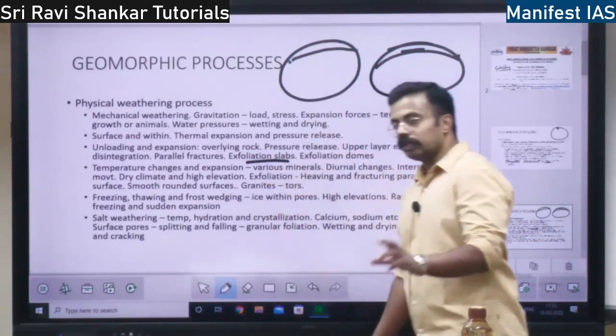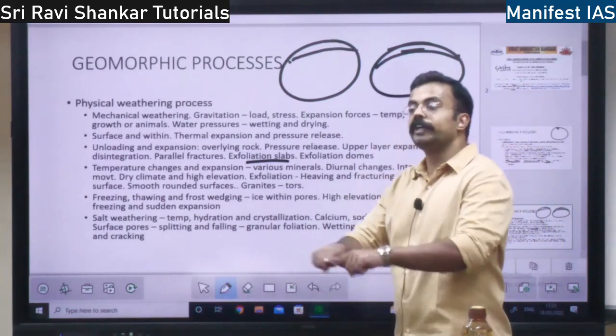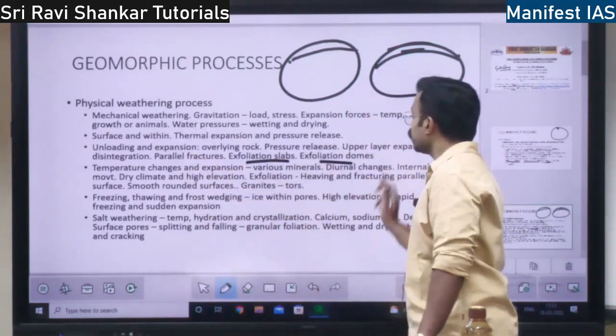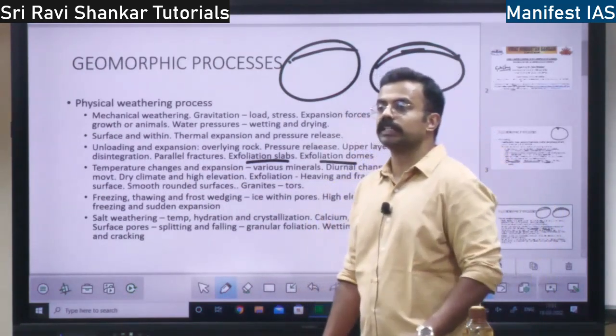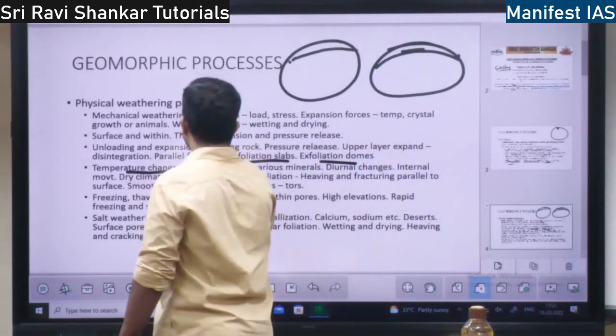Exfoliation slabs are smaller, on smaller rocks. If it is on a bigger rock like a mountain, that is called an exfoliation dome. Exfoliation slab and exfoliation dome, right? Next you have temperature changes and expansion.